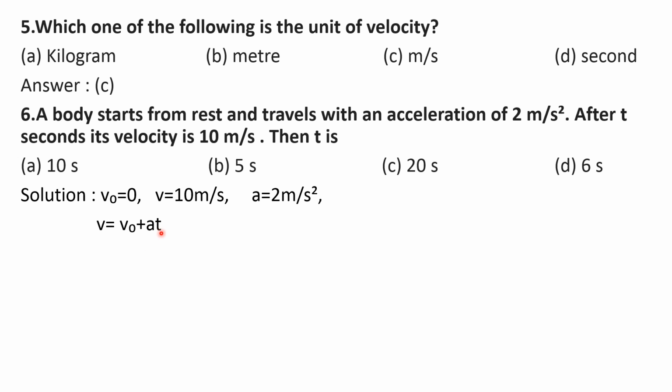So using this equation, you have to find t. Substitute the v, v0 and a values in that equation: 10 is equal to 0 plus 2t. While simplifying, you get t equal to 5 seconds. So the answer is option B, 5 seconds.